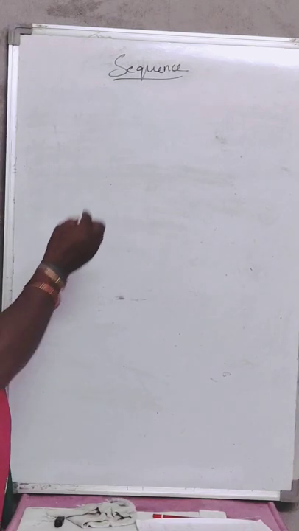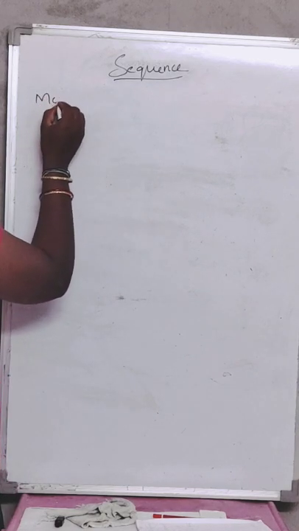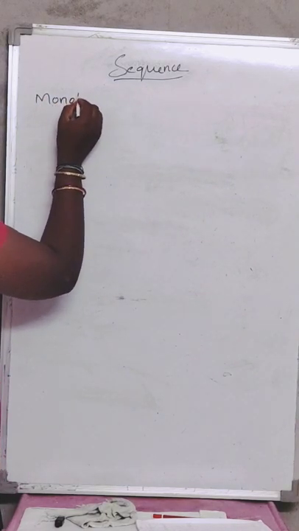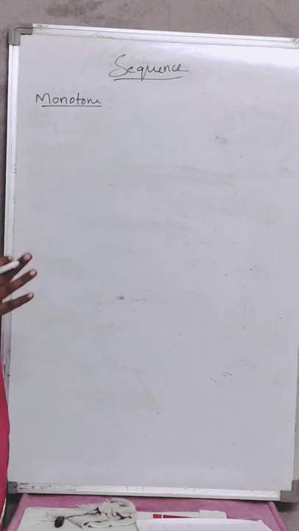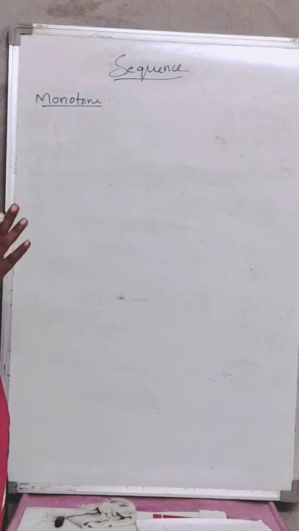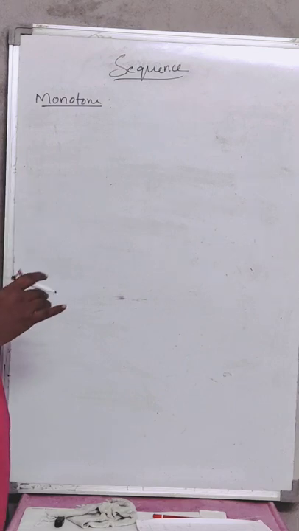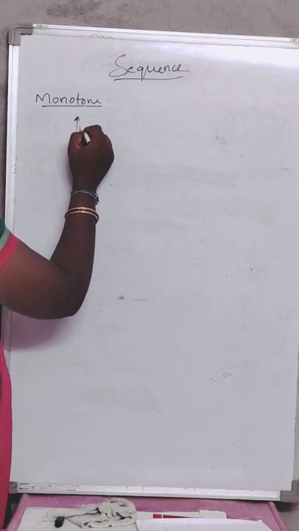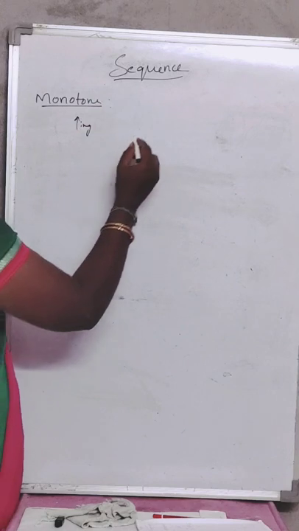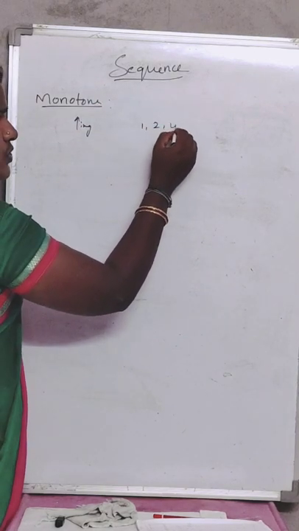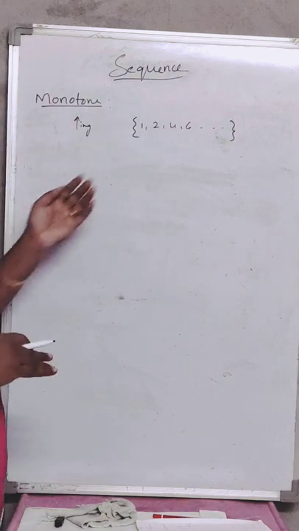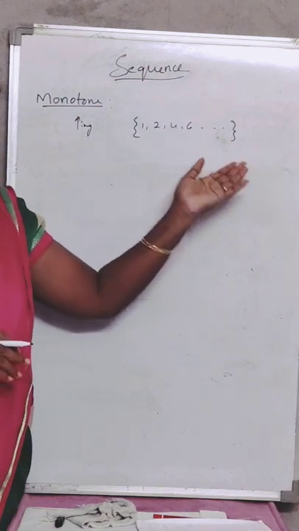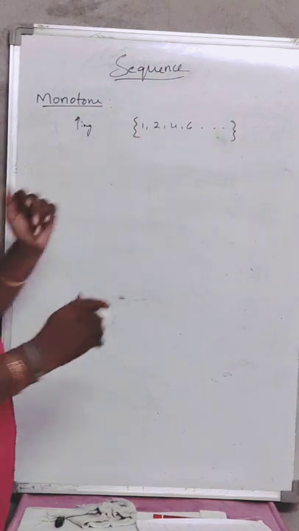Next topic is monotonic sequence. What is a monotonic sequence? Here, two types of sequences will be there. One is increasing sequences, for example, 1, 2, 4, 6, and so on. This is called an increasing sequence. By our common sense, we know that the numbers are increasing, so we can say this sequence is an increasing sequence.